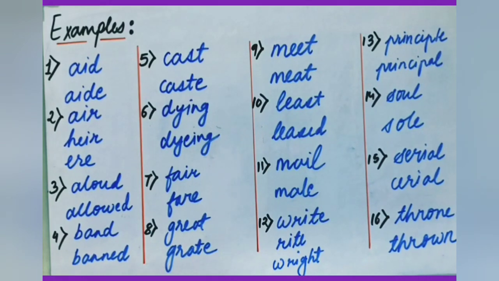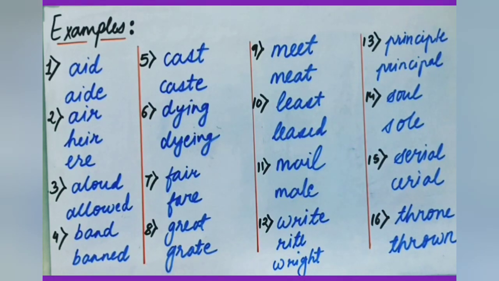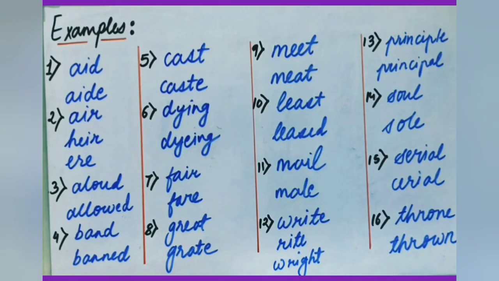We'll see them one by one. First two words that you see, aid, aide. The pronunciation is almost similar, but the meaning and the spelling are different. Aid means help. Aide means one who helps, an assistant.